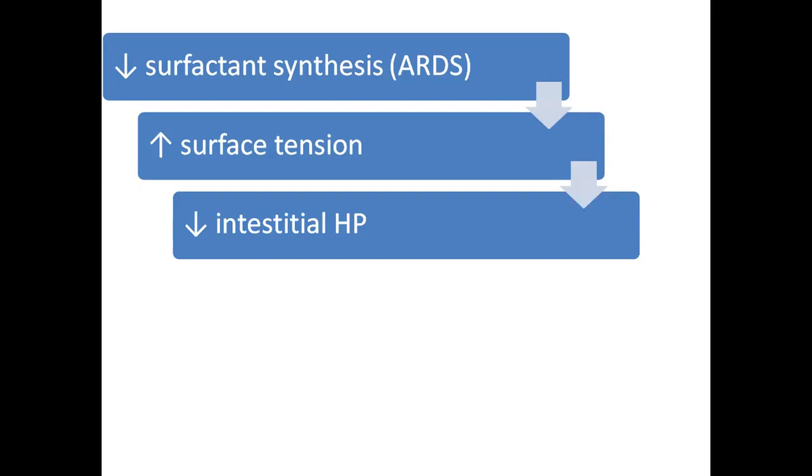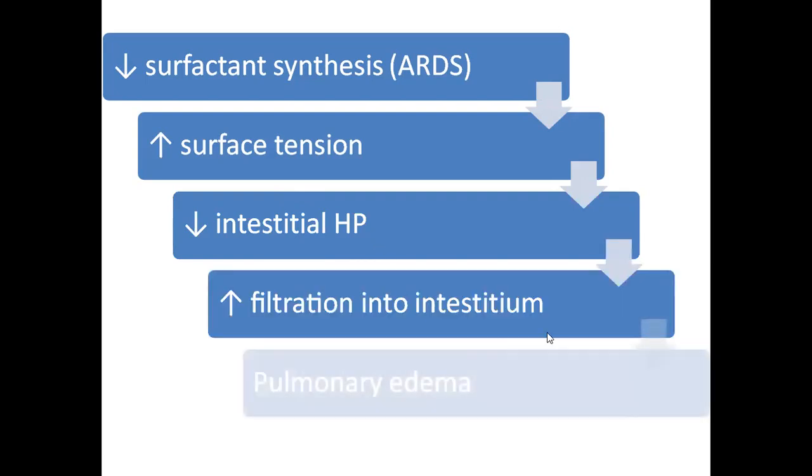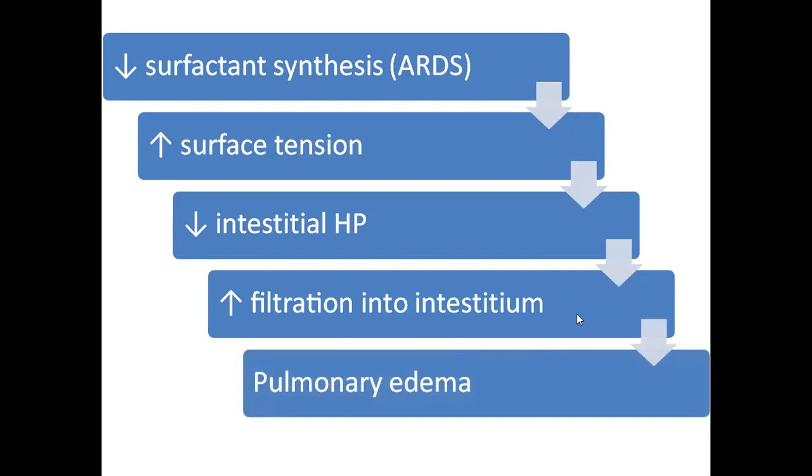Which pressure drops in the pulmonary interstitium? The hydrostatic pressure decreases. When the hydrostatic pressure of the pulmonary interstitium decreases, there will be filtration of fluid from pulmonary vessels into the pulmonary interstitium. So this is like a negative pressure in the pulmonary interstitium, which sucks the fluid from pulmonary vessels, which increases the filtration into interstitium, leading to pulmonary edema.